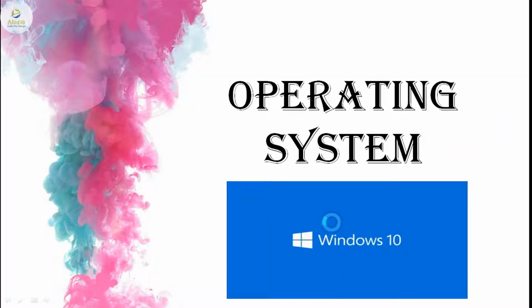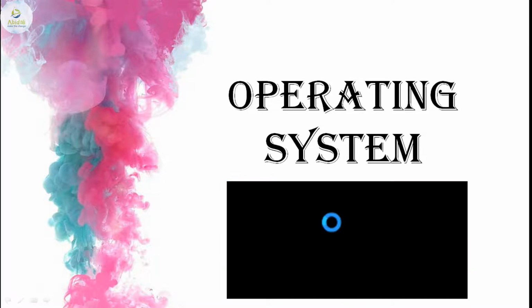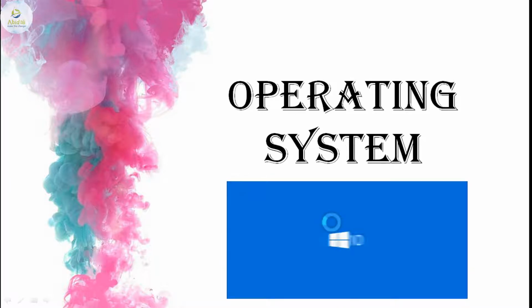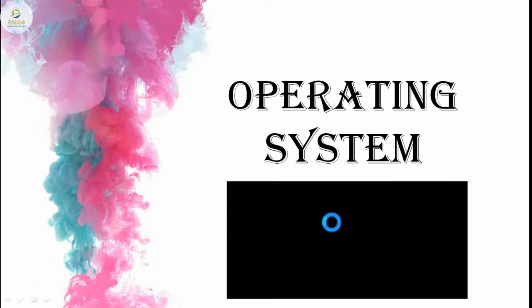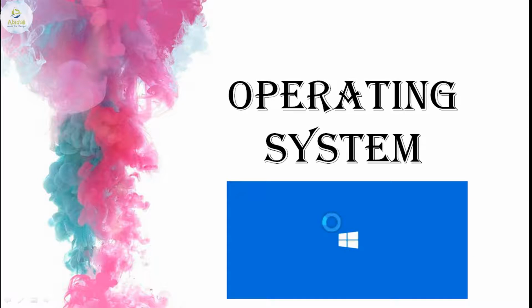The most important part we are going to discuss in this chapter is the operating system. One of the examples shown to you is the Windows 10 operating system. What is the job of the operating system and what is the work that we have for the operating system? So let us jump into the subtopic and explore what we have in the operating system.